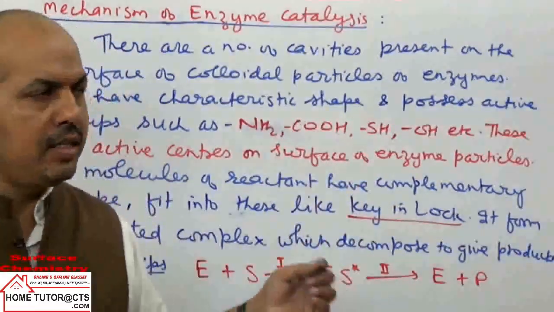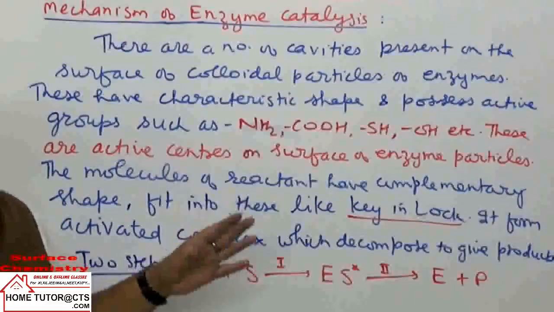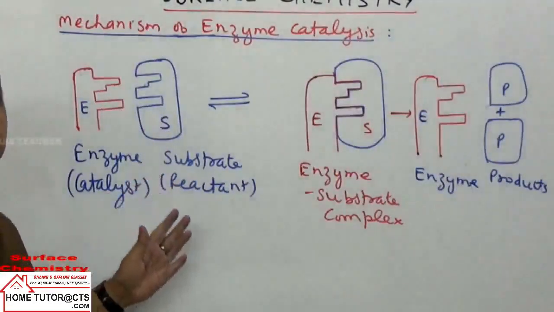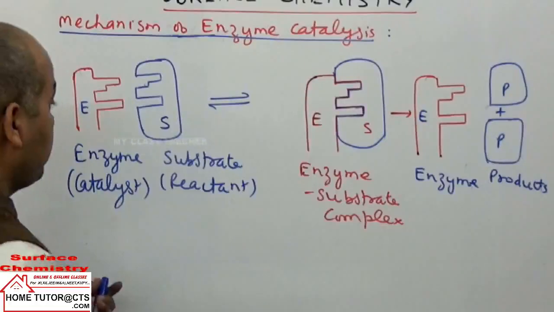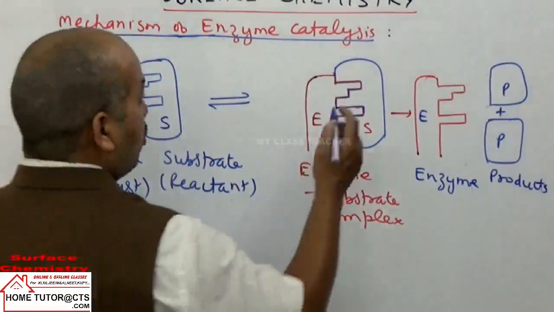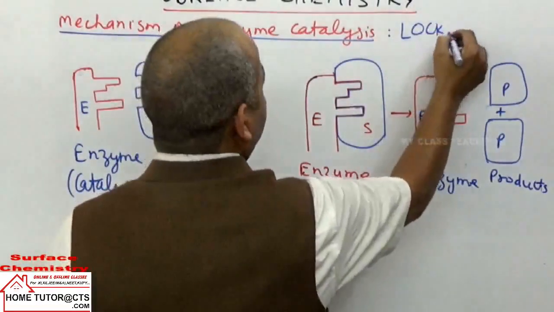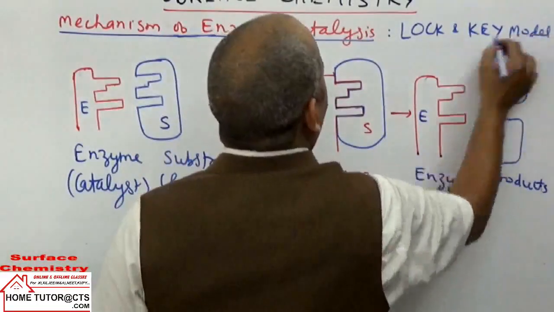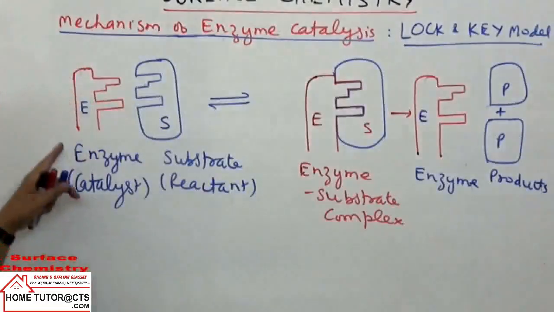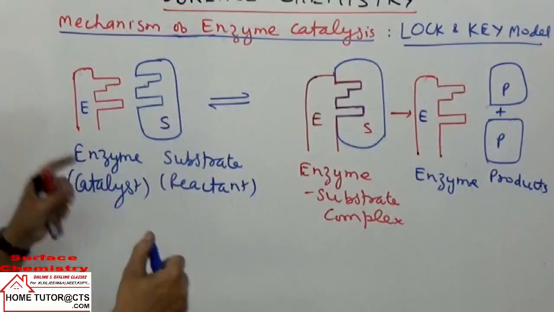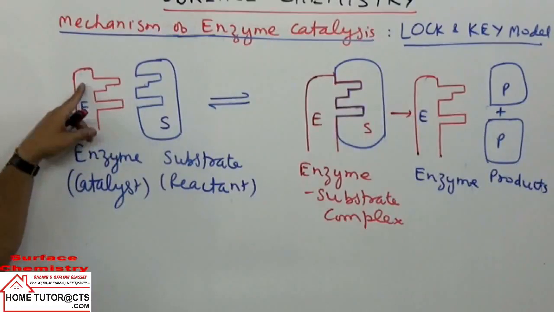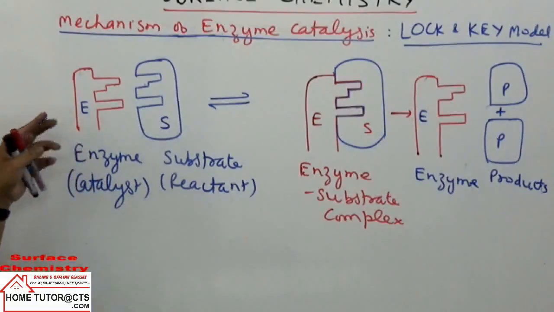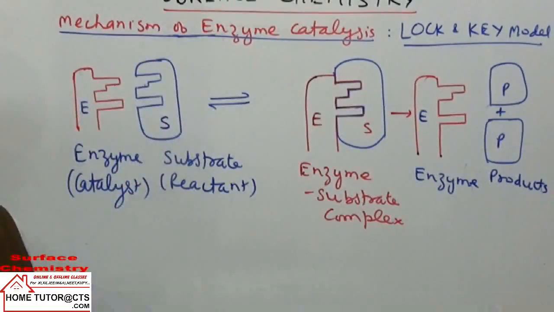If I take it diagrammatically, I can show how this lock and key model works. This is the diagrammatic representation of the mechanism called the lock and key model. The enzyme acts like a key on the substrate. The enzyme has a definite shape with active groups, and the substrate or reactant has a complementary shape.